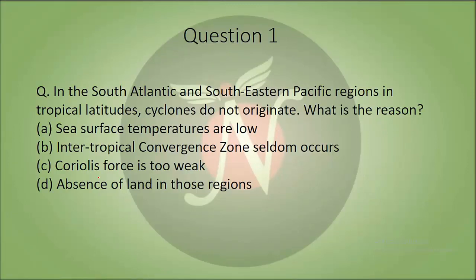In the South Atlantic and the Southeastern Pacific regions in the tropical latitudes, cyclones do not originate. What is the reason? You can pause the video, try to answer. Now we will look towards the explanation.